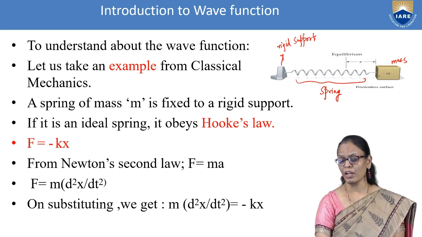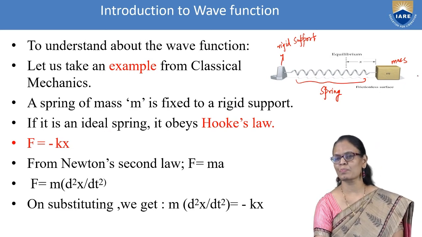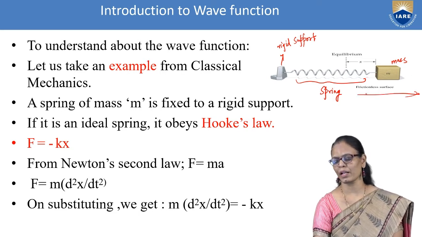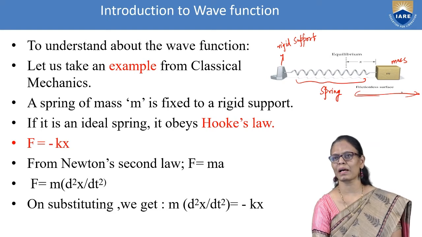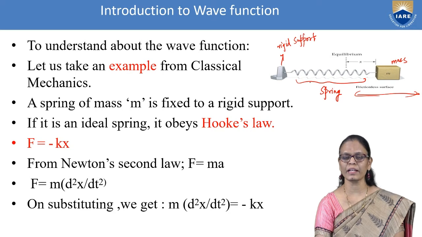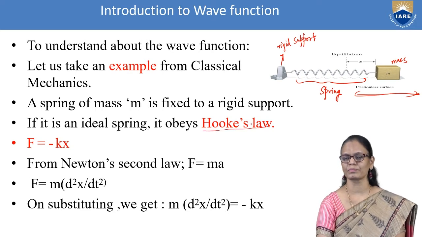Now, if I just displace this mass which is attached to the spring and leave it, it may move back and forth. And if this spring is an ideal spring, it will obey Hooke's law. What is Hooke's law?